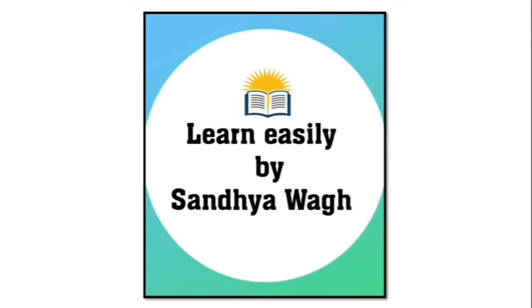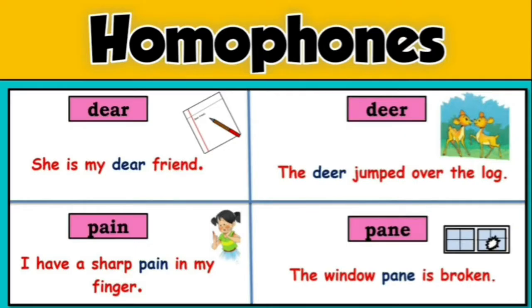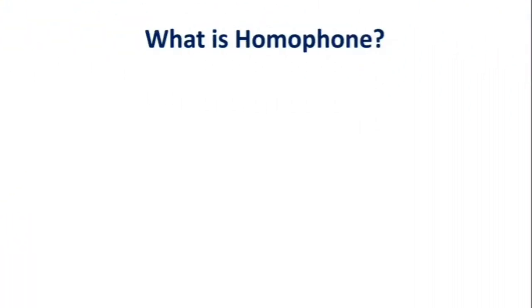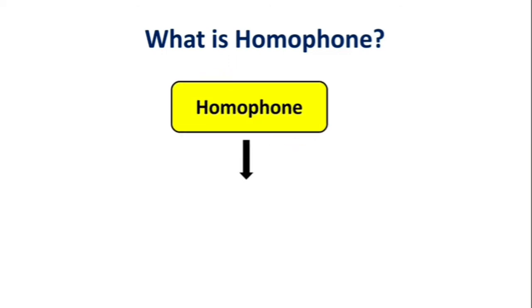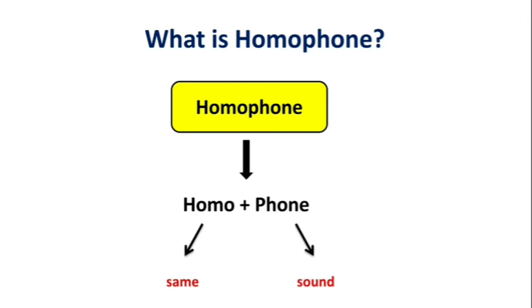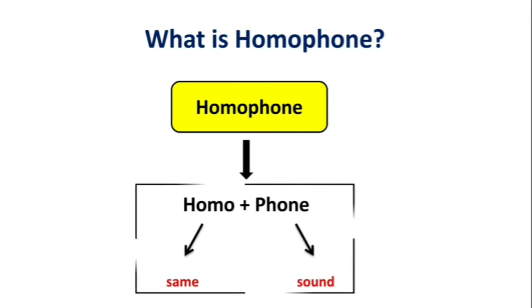Hello dear students. Today we are going to learn a very interesting topic of English grammar, and that is homophones. Now children, you must be wondering, what is a homophone? Homophone is made of two words. One is homo and other is phone. Children, homo means same, and phone means sound. Combining them, it becomes words having same sound.